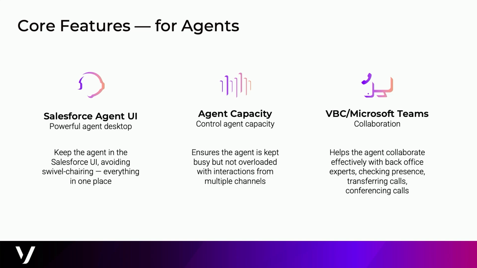The second is the common agent capacity model. This ability to use our existing Salesforce routing capabilities and our existing capacity model, now adding the digital channels, allows you to, let's say, not squeeze your agents to their maximum capacity, but basically make sure that they are always at optimal utilization, but never overloaded.